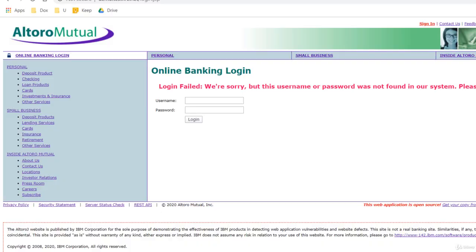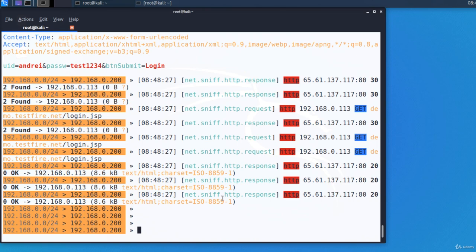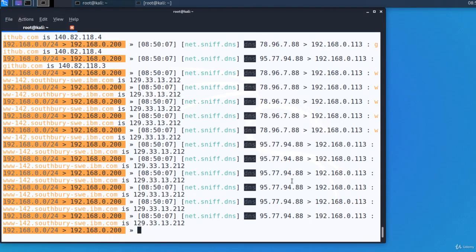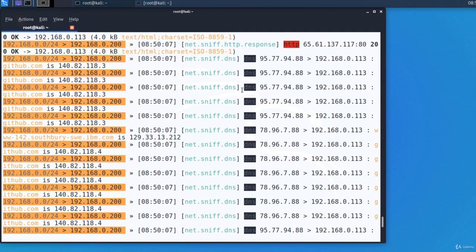Of course, that connection was not encrypted. It used HTTP instead of HTTPS. We'll see in the next lectures what possibilities a hacker has to bypass the encryption and sniff encrypted traffic. If we want to be more verbose, to display all the information that was captured, we set an option of net.sniff. net.sniff.verbose true. And we see each packet.